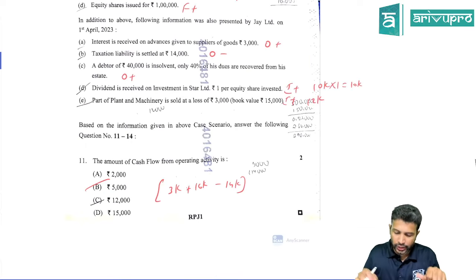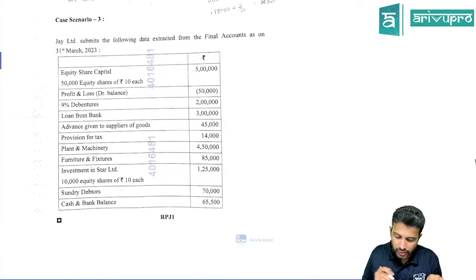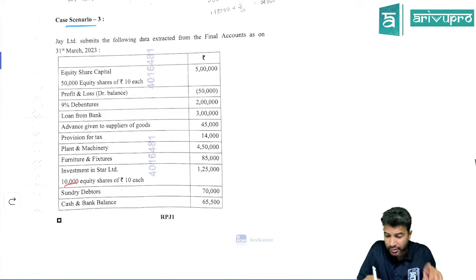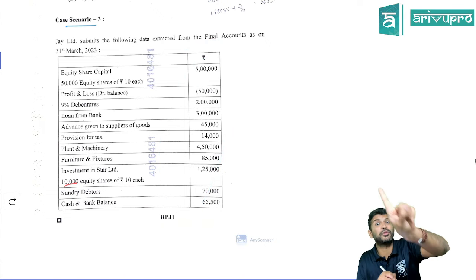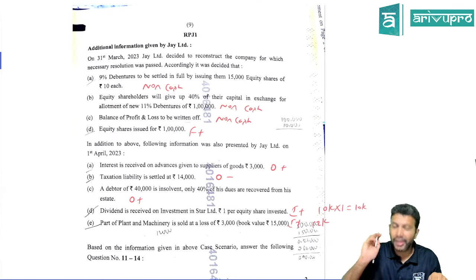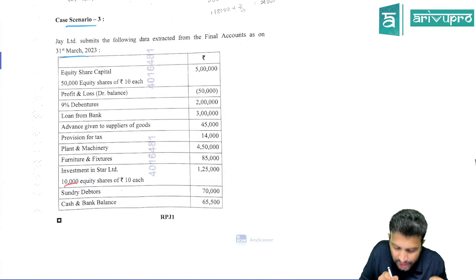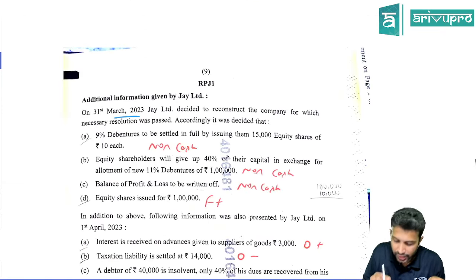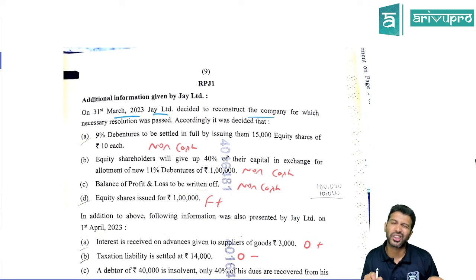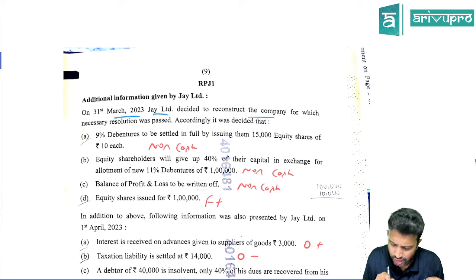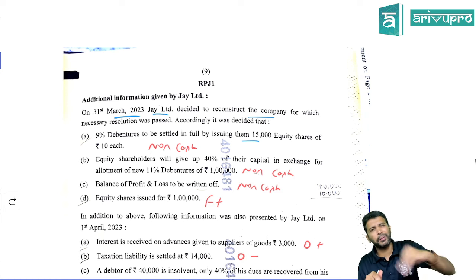Now with this in mind, let's read the data. They've given a basic balance sheet, and here they've not given 2 years' balance sheet. They've only given the balance sheet for 1 year. Keep that in mind. This balance sheet is on 31st March 2023. On the same day, this company decides to reconstruct, doing some internal reconstruction. 9% debentures will be settled by issuing 15,000 equity shares of 10 each. Debenture holders we are settling by giving equity shares.